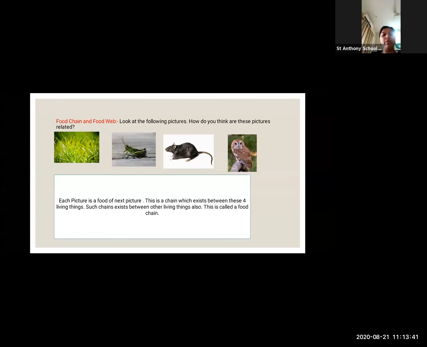Now we will see about the food chain. Can you see the picture over there? See, all depends upon the rat. Rat depends upon the caterpillar.